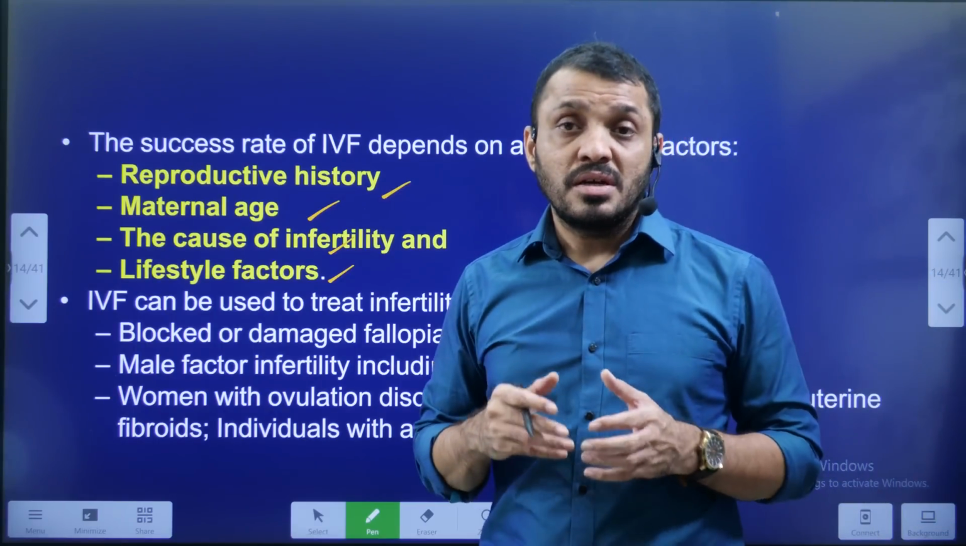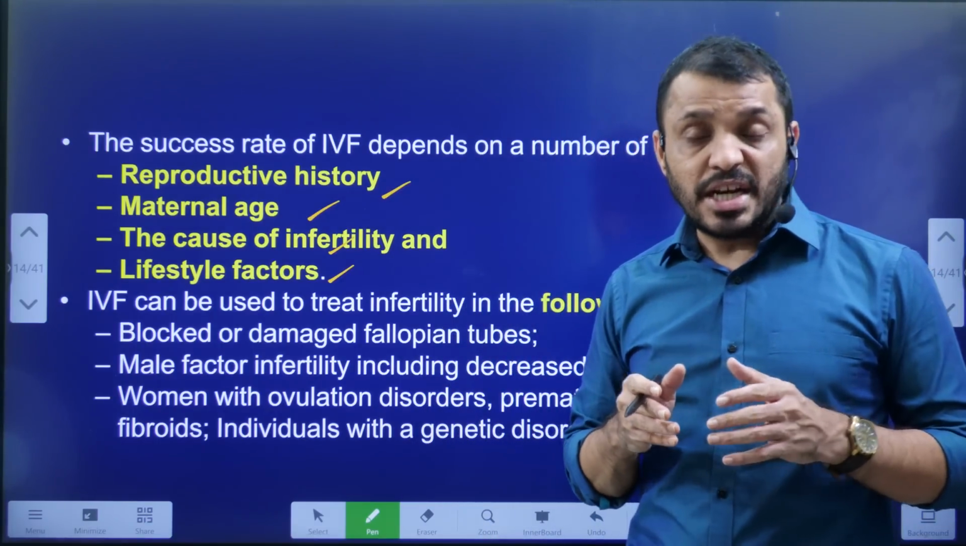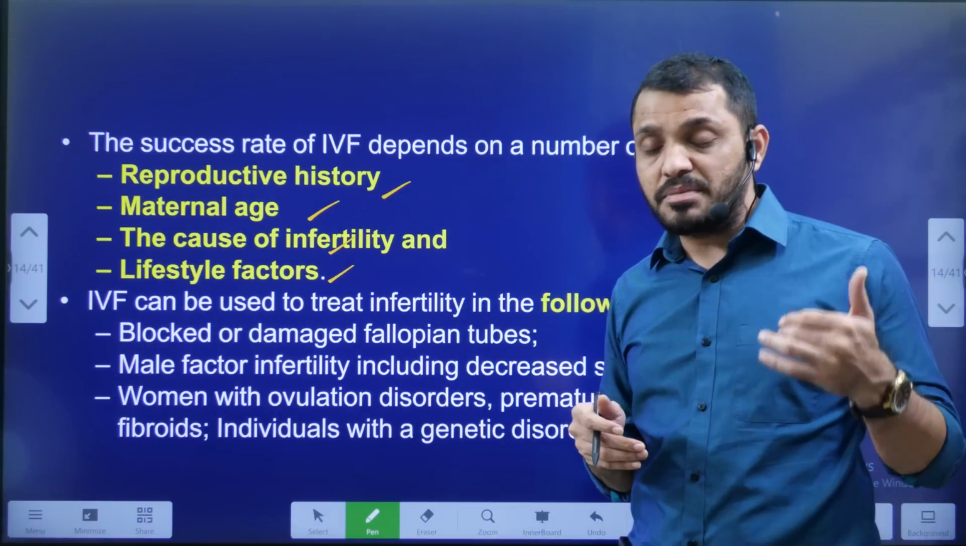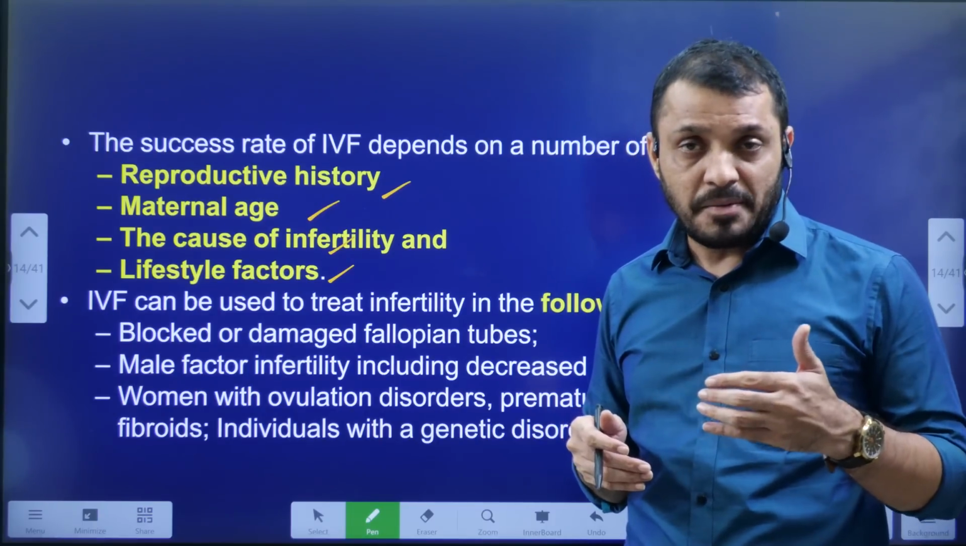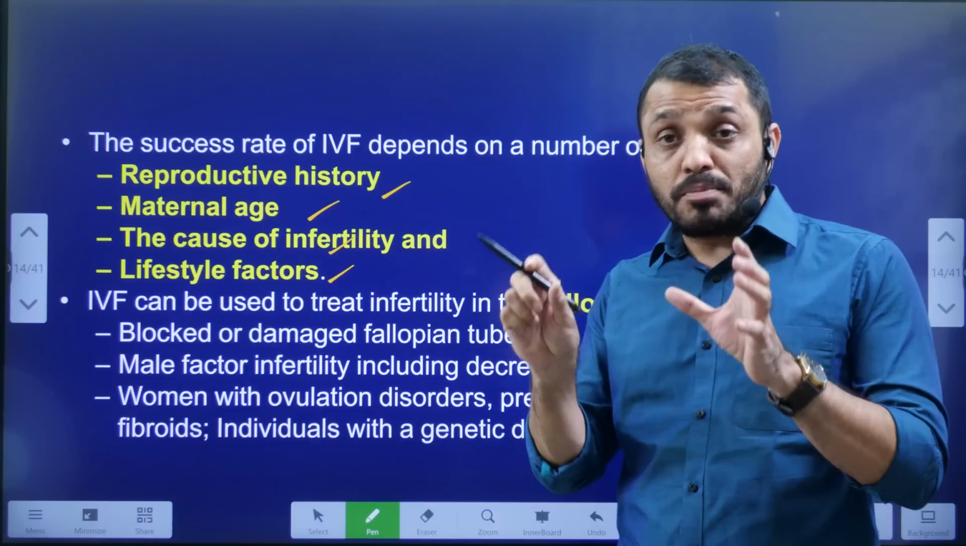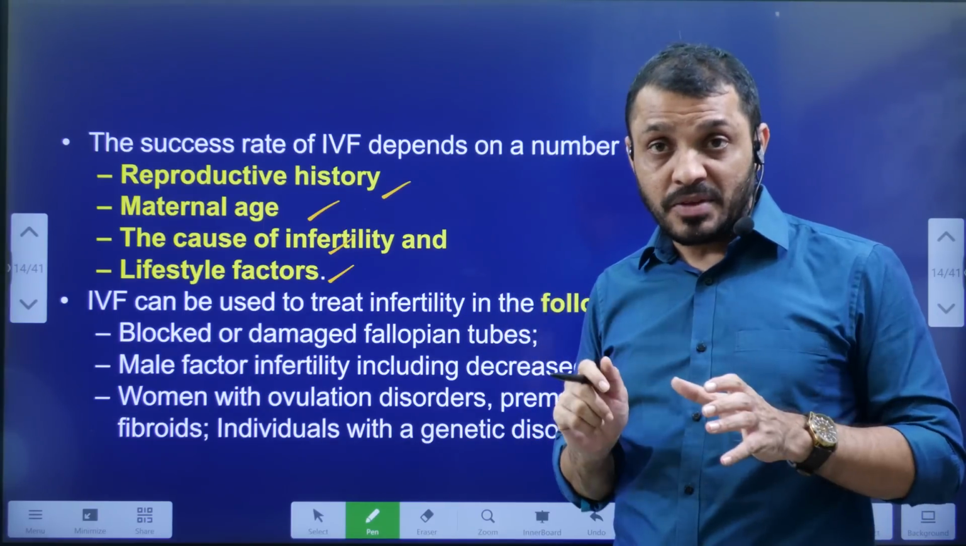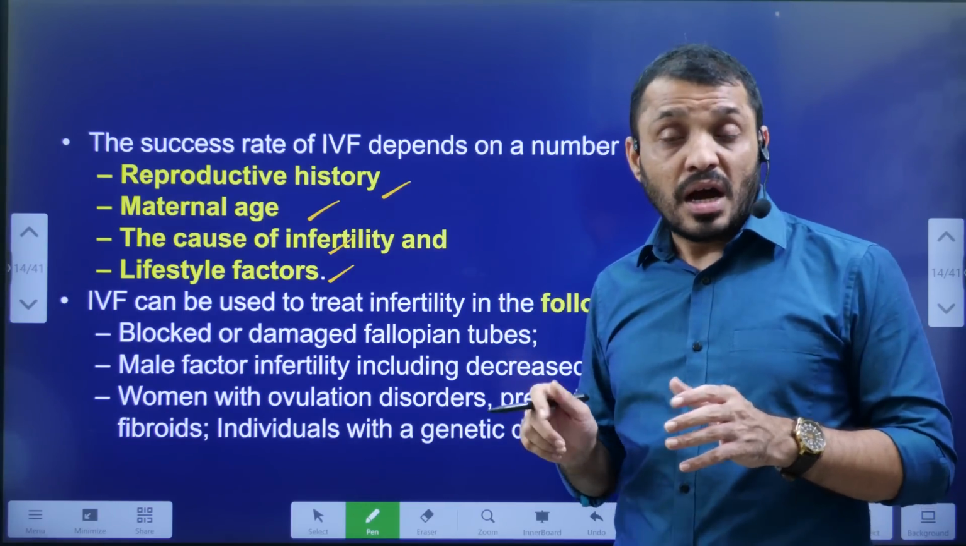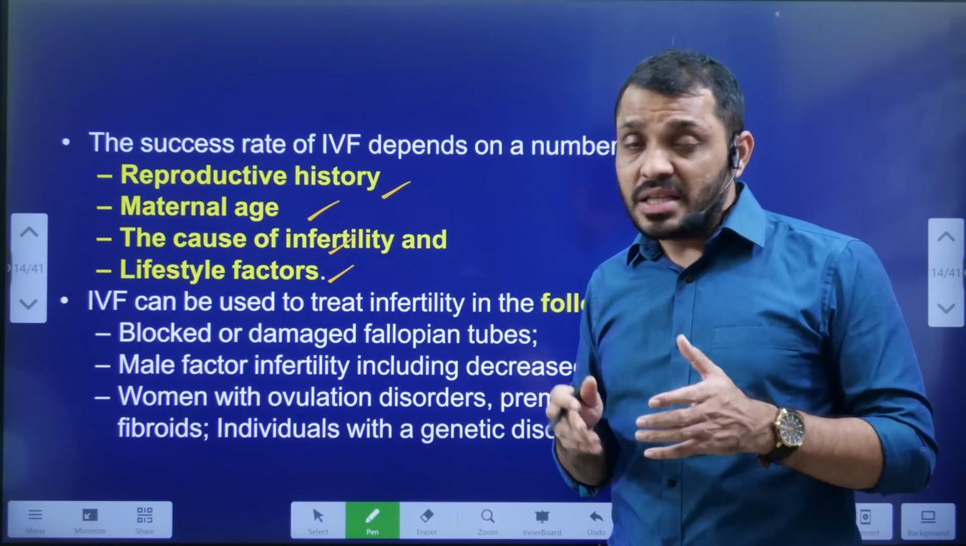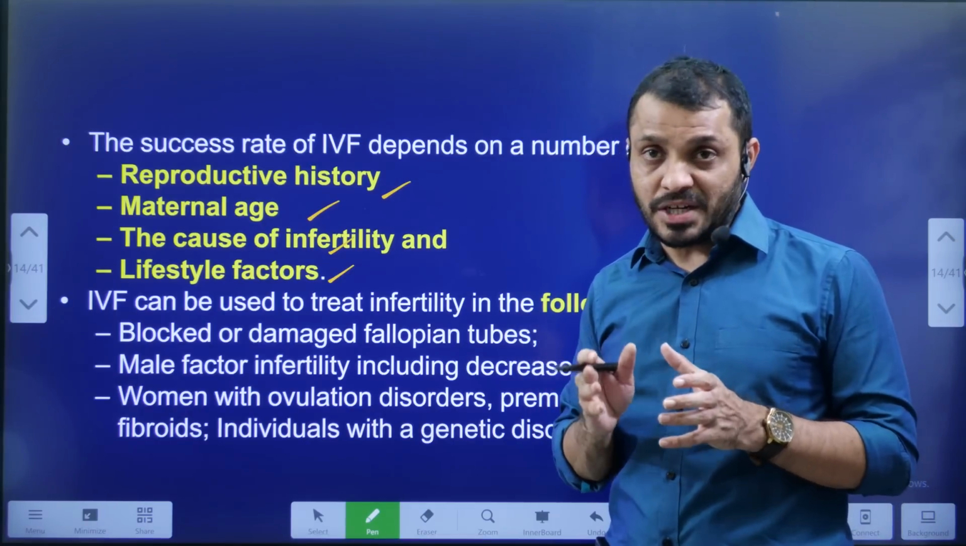In which condition will a couple go for in vitro fertilization? It may be due to infertility, or due to low sperm count of the male, or due to some problems in the fallopian tube of the woman where the egg is not coming out, or when the fallopian tube is removed. In this kind of condition, they will go for in vitro fertilization.